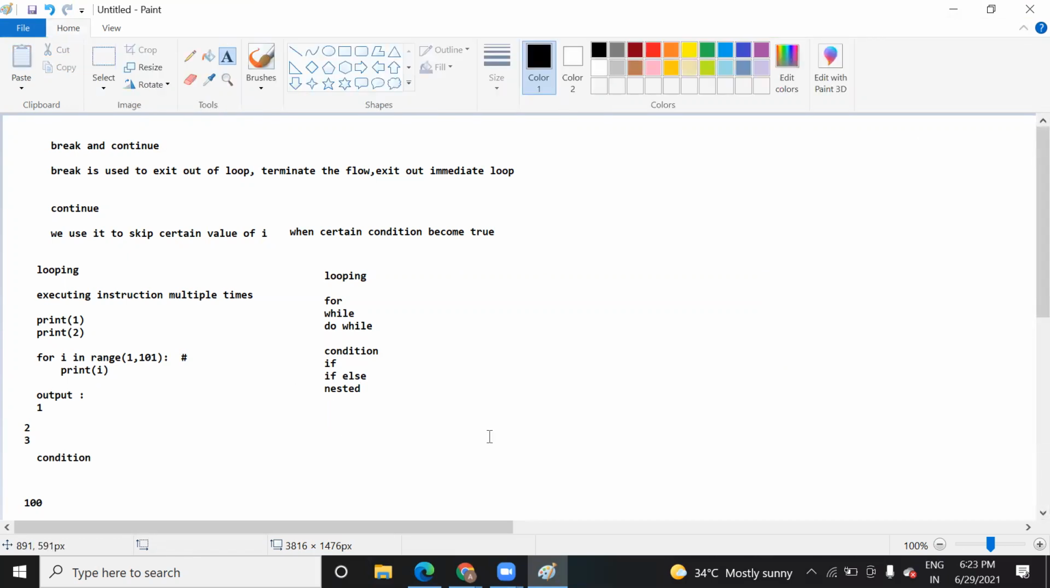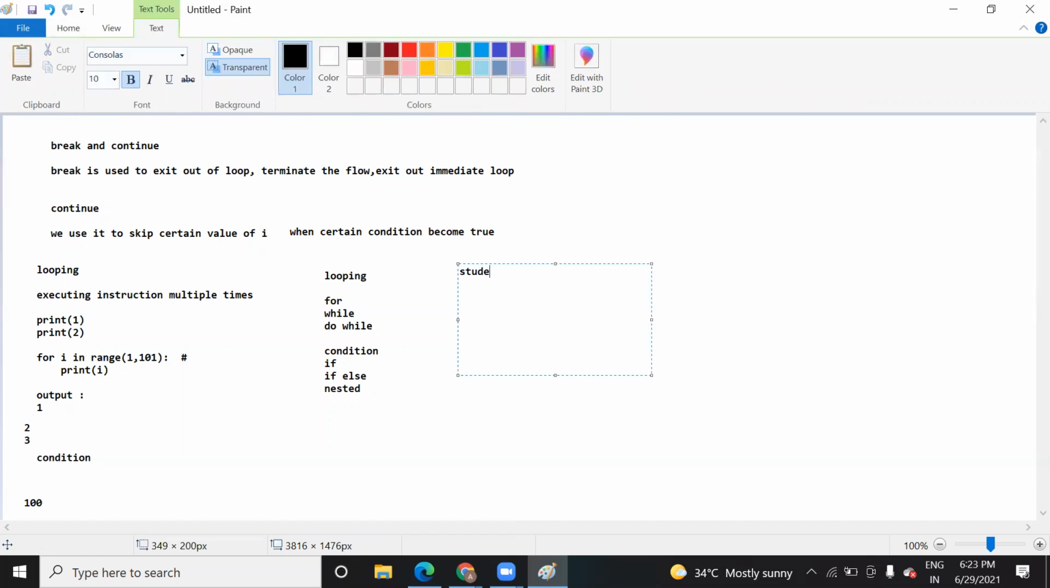How does a condition work? Suppose I give you one scenario: if a student's score is greater than 90, then he has passed. Otherwise, he has failed. Suppose this is a scenario. How are you going to achieve it? What is an if condition?